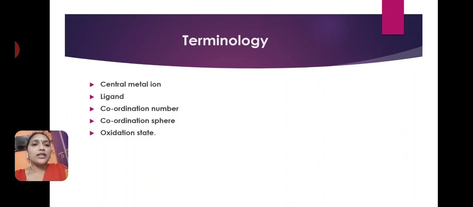Next is the coordination sphere. The coordination sphere is the square bracket in which the central metal ion and ligands are directly attached. That square bracket is called the coordination sphere.